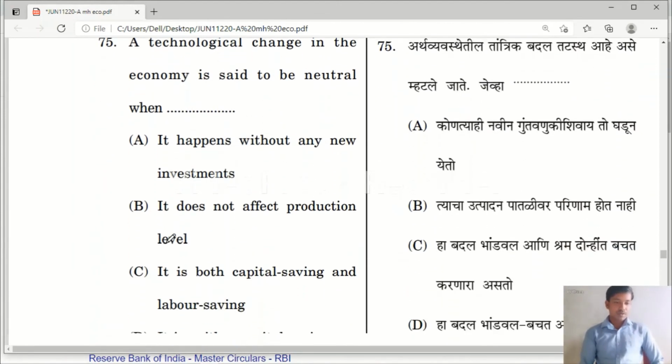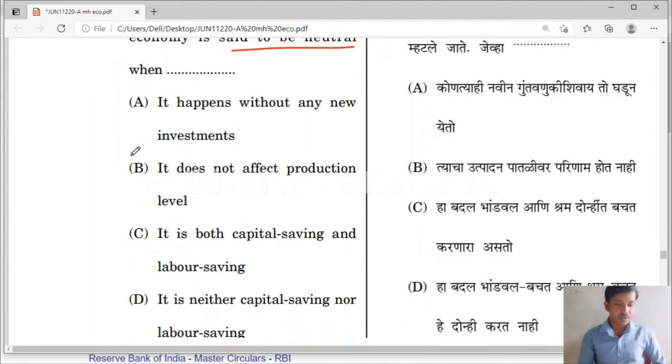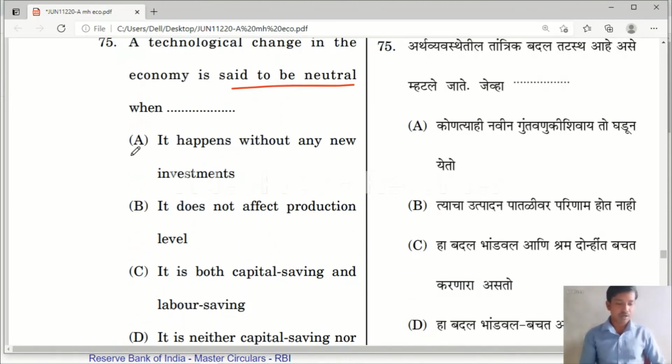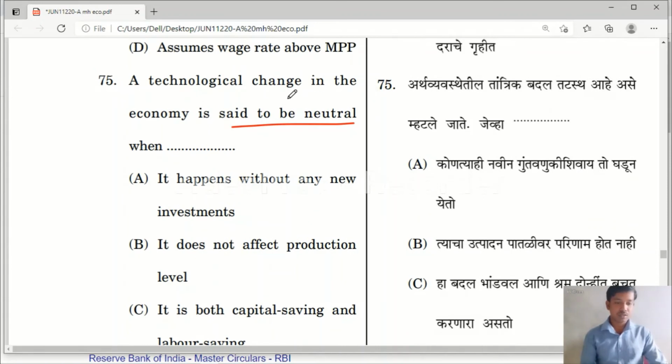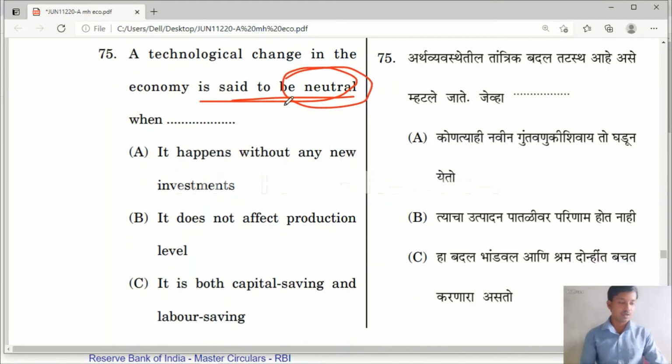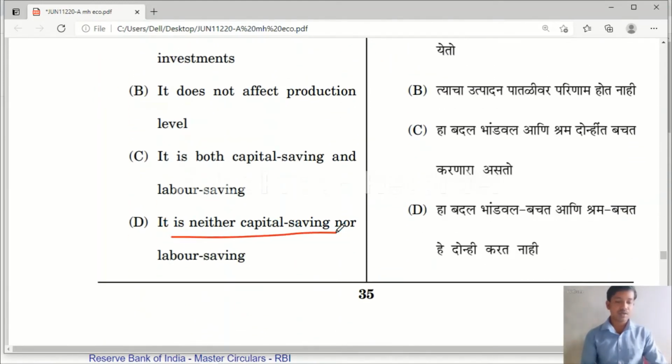Question number 75. A technological change in the economy is said to be neutral when: option A, it happens without any new investments. Option B, it does not affect the production. Option C, it is both capital saving and labor saving. Option D, it is neither capital saving nor labor saving. Yes, when a technological change is neither capital saving nor labor saving, then the technological change is neutral. So option D is the correct answer.